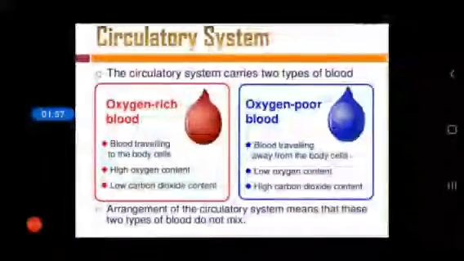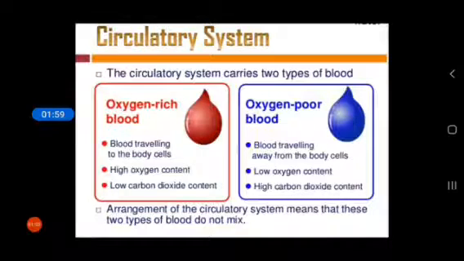Now, the circulatory system carries two types of blood. One is oxygen-rich blood and the other is oxygen-poor blood. Oxygen-rich blood travels to the body cells. It has high oxygen content and low carbon dioxide content.